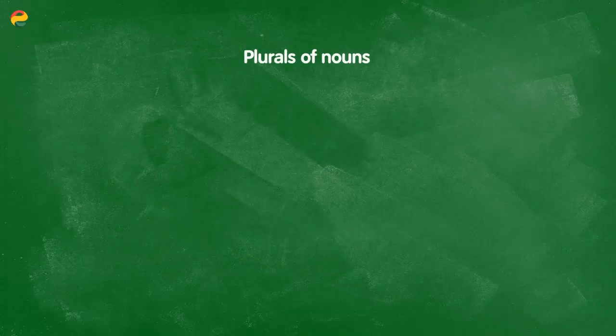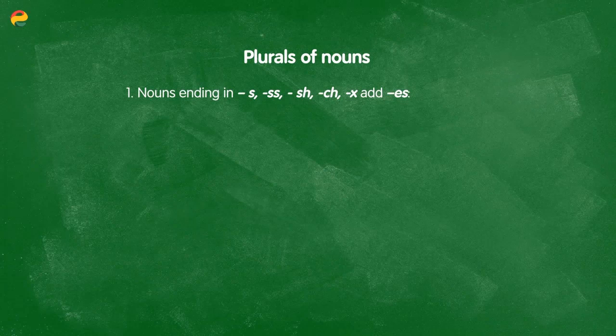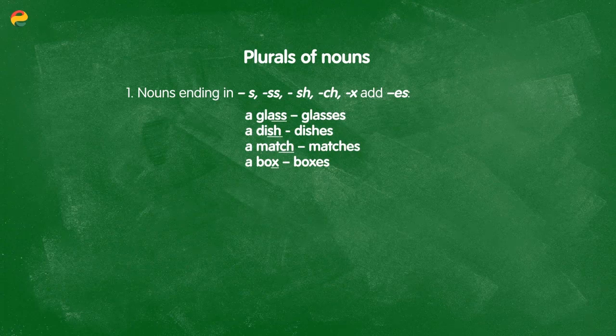Now, as I promised earlier, we're going to examine some of these spelling rules of plural forms of countable nouns in English. Now, I'm sure you learned all of these in your first and second forms in school, so we're just going to review them generally. Starting off, I'm sure you remember that for nouns ending in S, a pair of S's, SH, CH, and X, add the ES ending. For example, a glass becomes glasses, a dish, dishes, a match, matches, and a box, boxes.